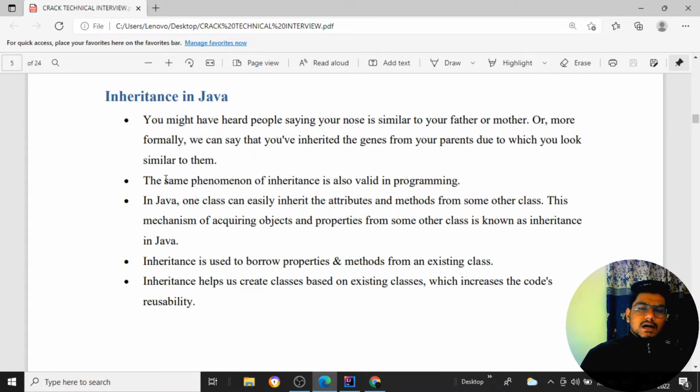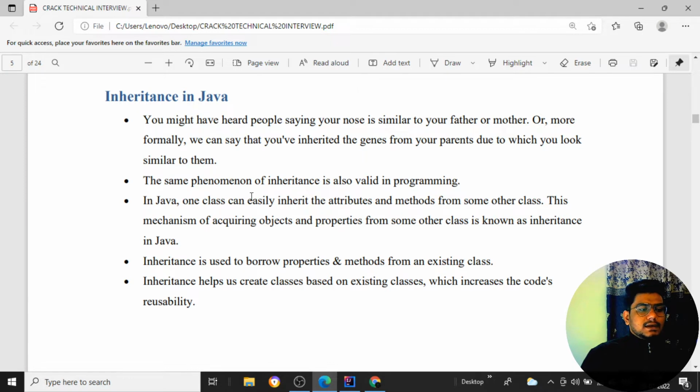Whether it is Java or Python, any programming language. Inheritance is something like, you might have heard people saying your nose is similar to your father's or mother's. That means you have inherited a few properties of your parents. That is there inside you, so that is nothing but inheritance. Whatever properties we inherit from the parent to the child, that is nothing but inheritance. The same phenomenon also applies to programming.